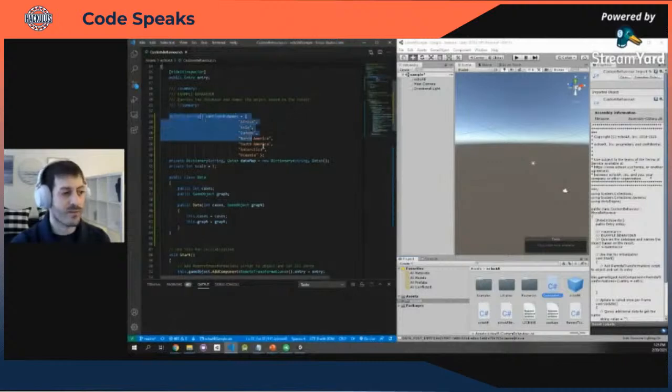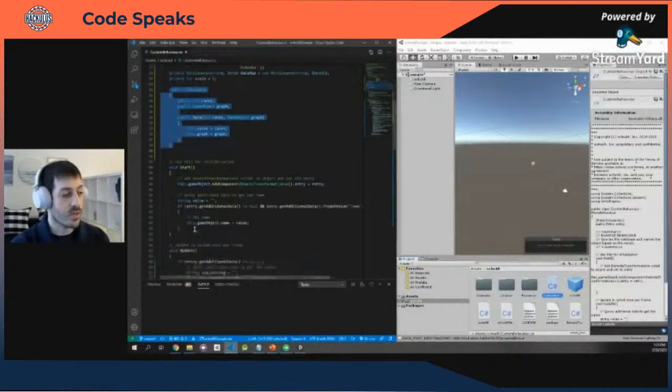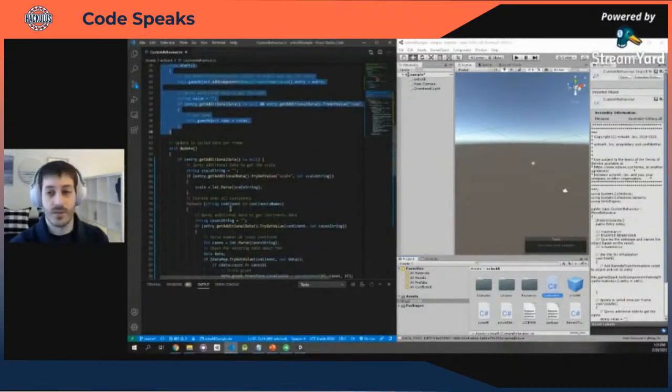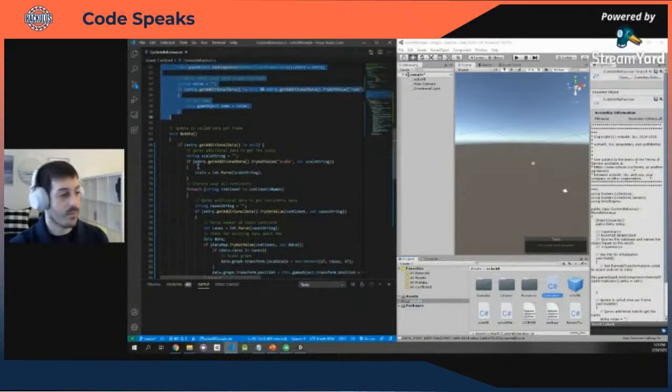We have an array of continents. We have some kind of dictionary, a data structure. The start function looks exactly the same, but look how interesting the update function looks now. It has so much more depth. So we're asking, do I have any additional data? If so, do I have the data point of scale? If that's the case, parse that into a number.